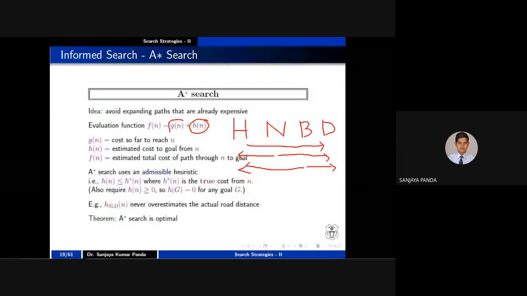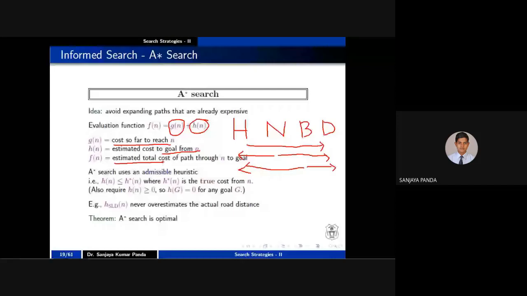And what we will do? We will add these two factors in order to get f of n. That is nothing but your addition of two numbers program, right? First one, you have to concentrate from your initial state to the current state. Second one, concentrate on the current state to the goal state. Try to understand: G of n is the cost so far to reach n, assuming n is your current state. H of n is your current state to your goal state. So if you sum these, you will calculate f of n, which you can term as the estimated total cost.